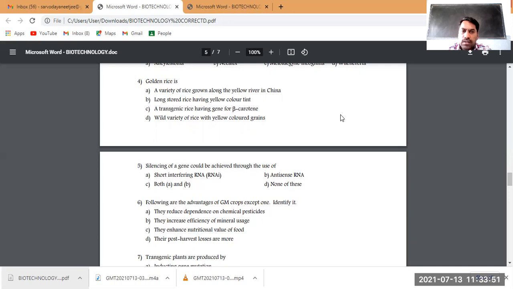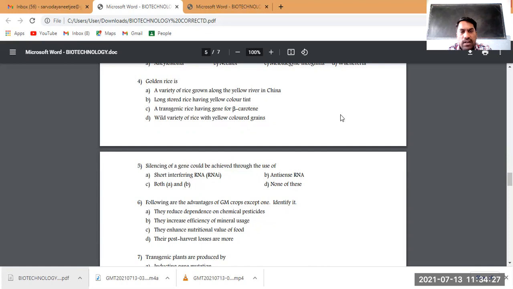So its requirement is essential as rice is the main food in the majority of the country. Therefore, obtaining beta carotene for vitamin A from the rice directly is a great achievement. So golden rice is a transgenic rice having the beta carotene gene as a precursor for vitamin A. One can say this is the rice to overcome the problem of vitamin A deficiency in pregnant women and developing children.